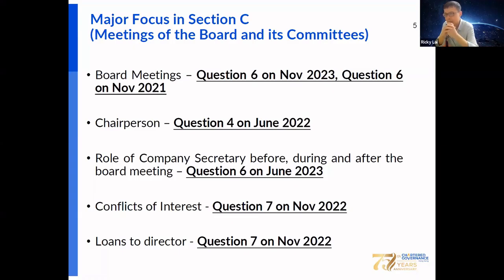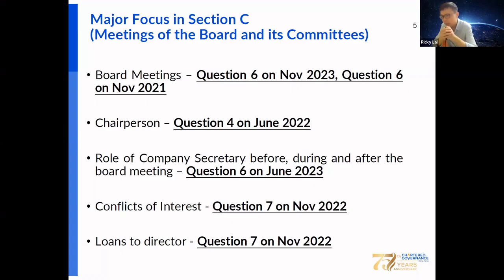There have been some questions asked about the formality and requirements for holding board meetings, including the election of the chairman at the board meetings. Also, as a company secretary, you are responsible for organizing the board meeting, so before, during, and after the board meetings, what are the main duties of the company secretary in order to run the director meetings?